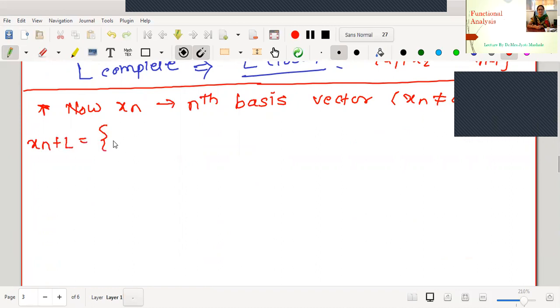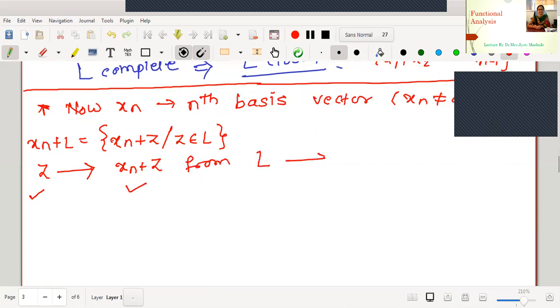What will be the definition? Adding an element to a set means we add that vector to every element of the set. Therefore, the nature of an element will be x_n plus z, such that z belongs to L. That is, every element z of L is taken to x_n plus z. This is a mapping from L to x_n plus L.